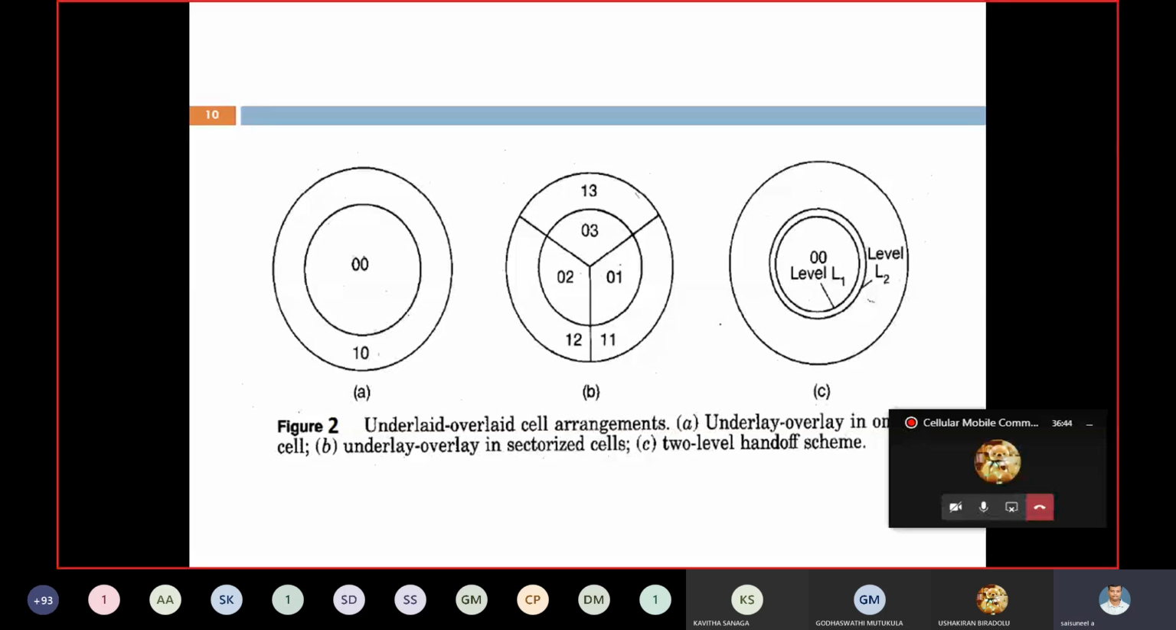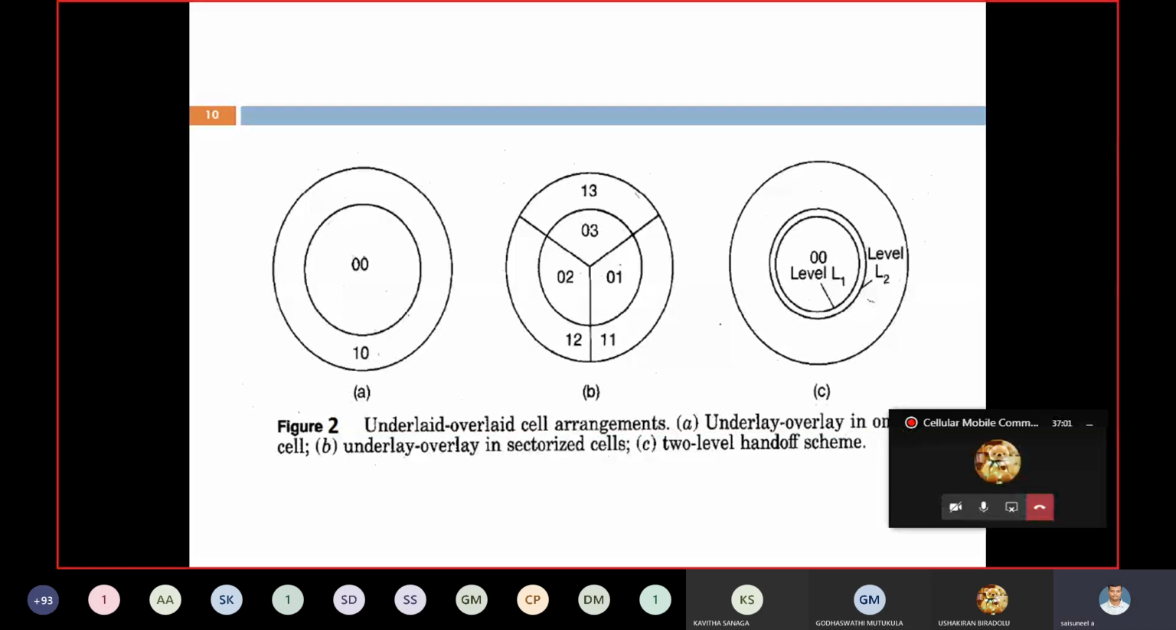I think you can understand this underlay and overlay concept. Instead of giving all channels to the total cell, you go for the layer concept. Some channels are allocated to the underlayer, some channels to the overlayer. Then automatically the problem can be solved.